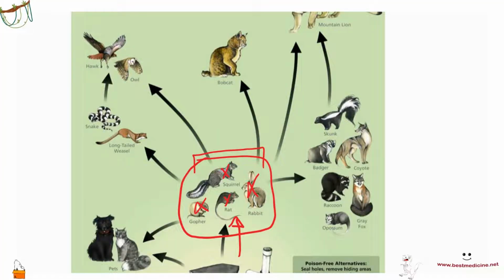The secondary consumers. These rodents usually eat seeds and plants, right? Rabbits and squirrels. And so anything that feeds off of these is going to suffer, like a bobcat and owls and hawks and long-tailed weasels and snakes and pets, and all these animals here, and a mountain lion.